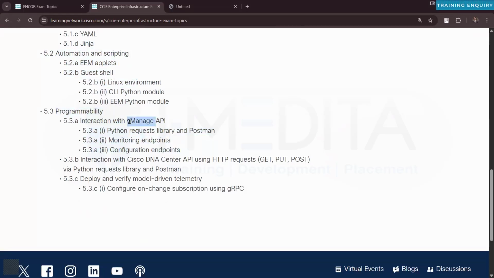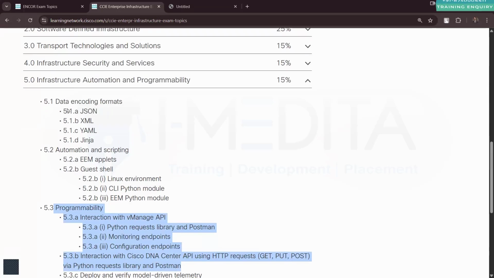They directly jump into the vManage APIs, which we talk about at the end of our SD-WAN content. Like in the SD-WAN, we do talk about the APIs. At the end of our DNA Center content, we do talk about the APIs. So that part is a little bit covered in the SD-WAN and SDA classes. But this part, for example, we do not cover in the SD-WAN or SDA classes.